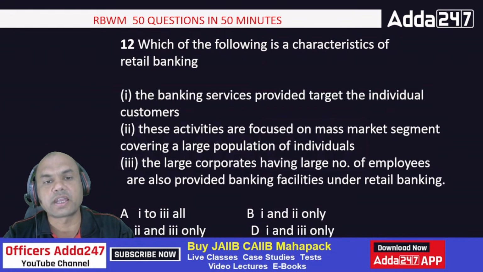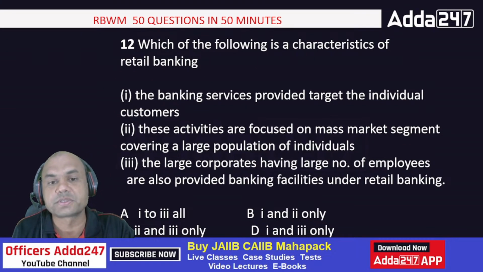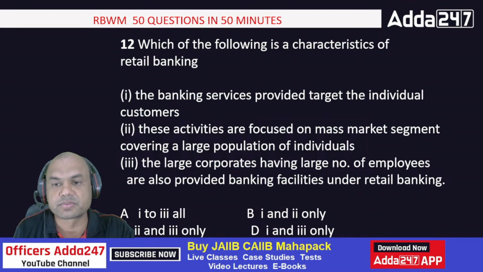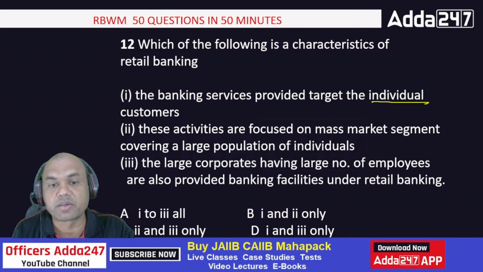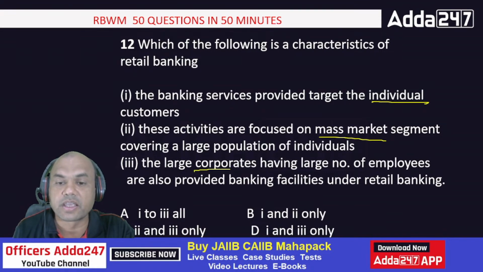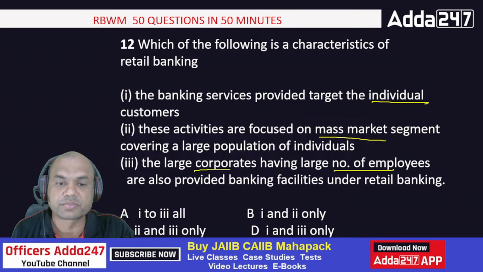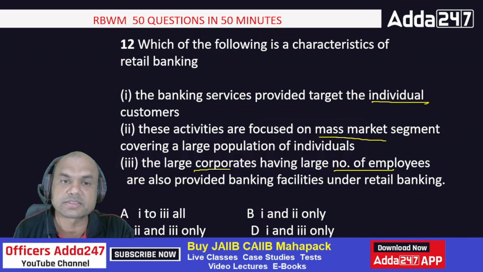Which of the following is the characteristics of retail banking? See here, characteristics. Similar question, but the options are different. The banking service provided target the individual customers. That's okay. These activities are focused on mass market segment, covering large population. Then the large corporates having large number of employees are also provided banking facilities under retail banking. So both are provided this banking facilities under this.